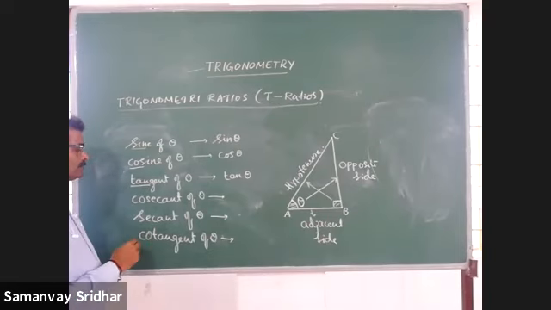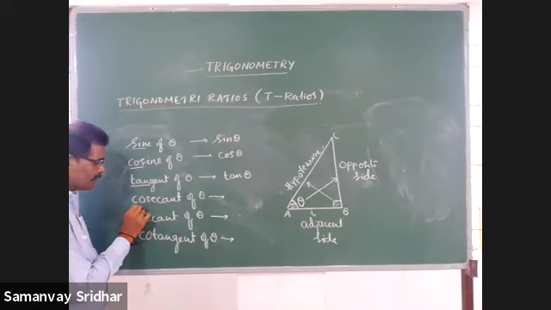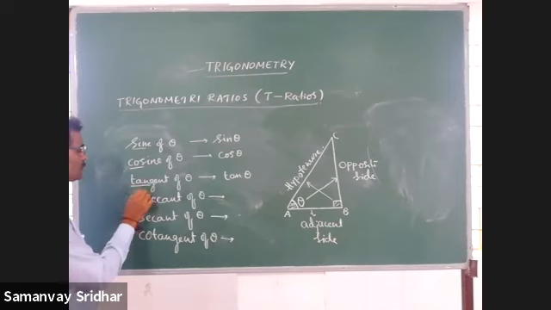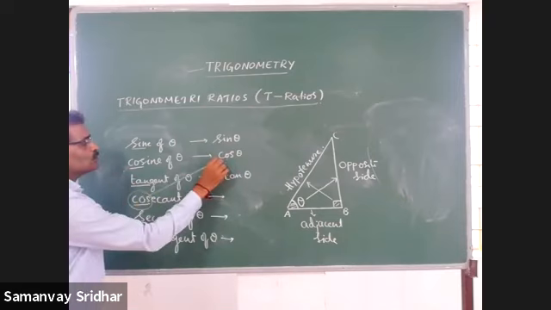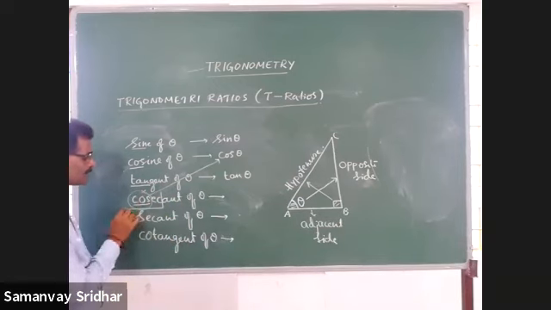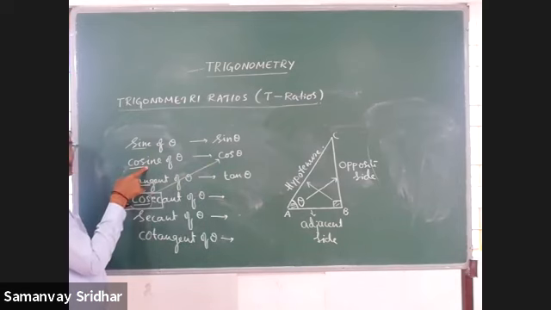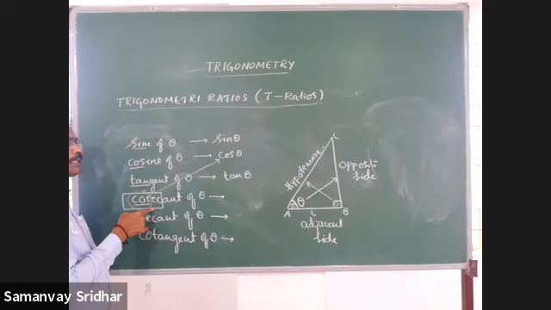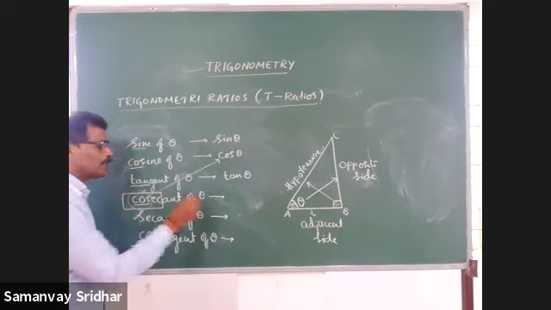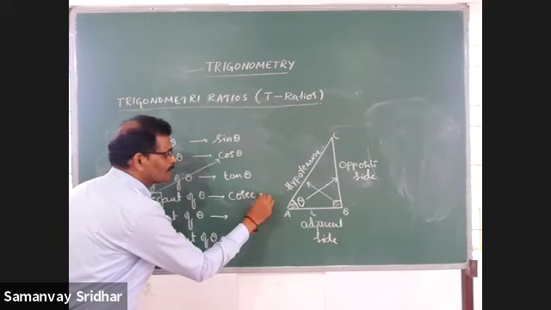Okay, then cosecant of theta. See here, first 3 letters are what? Cos. But cos is already used, so I can't go with the first 3 letters. Then what to do? We have to go for the first 5 letters, only in this. Cos theta means cosine theta, but for this we have to use 5 letters because the first 3 letters of these two are the same. Therefore it will become cosec theta.